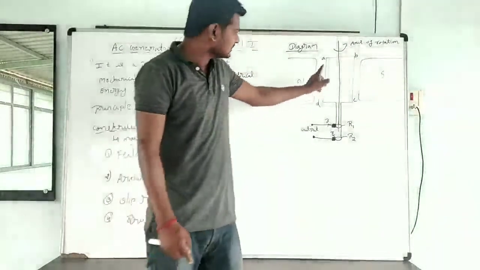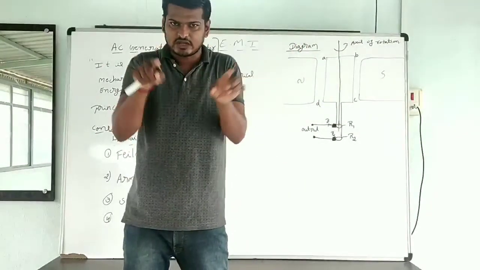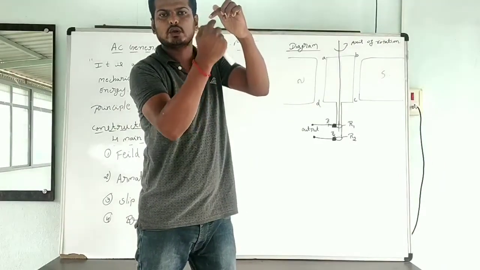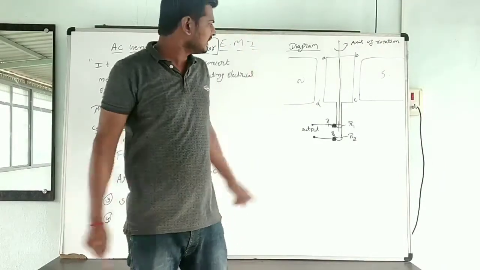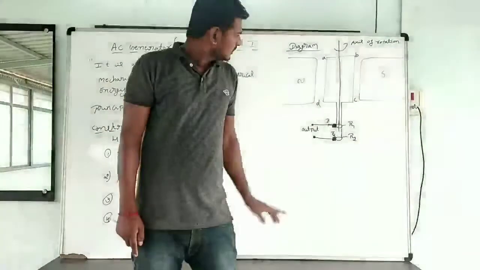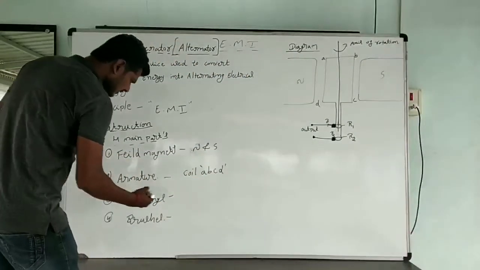The coil consists of a laminated soft iron core, and above the laminated soft iron core a large number of insulated copper wire is wound. That is called the coil or armature.